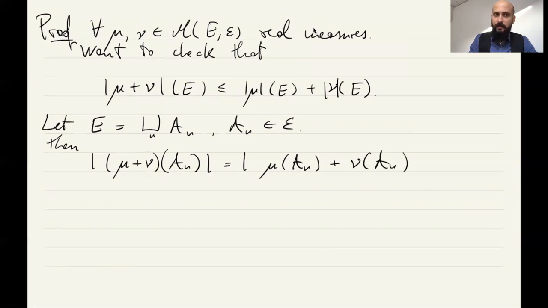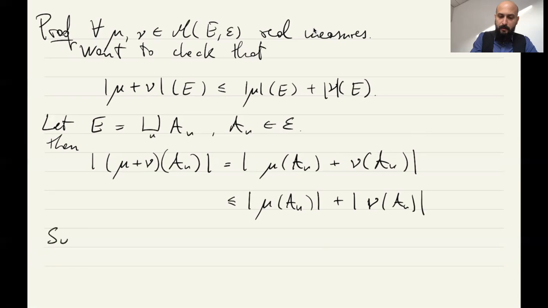And of course this absolute value is just a norm on the real numbers, so this is less than the absolute value of μ(A_n) plus the absolute value of ν(A_n).